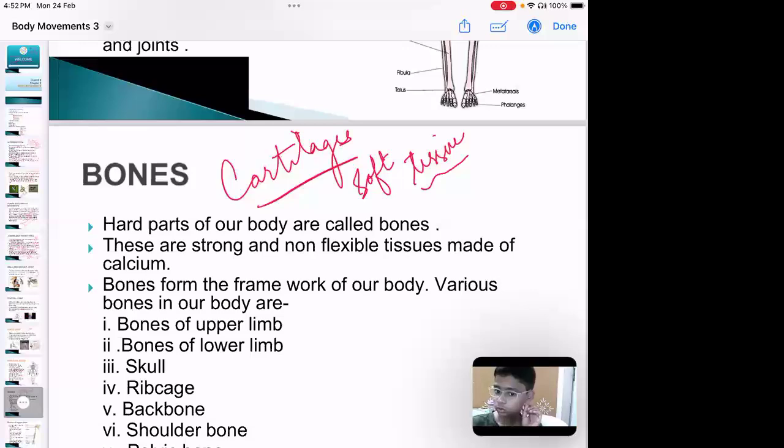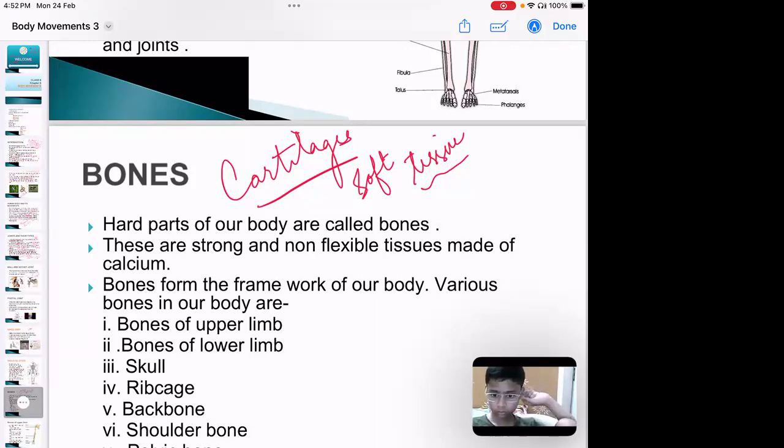Now you can bend it, you can rotate it. But is it going to break down? No, right? Since it has soft tissue, it is actually bendable. We can bend it, but we cannot break it.